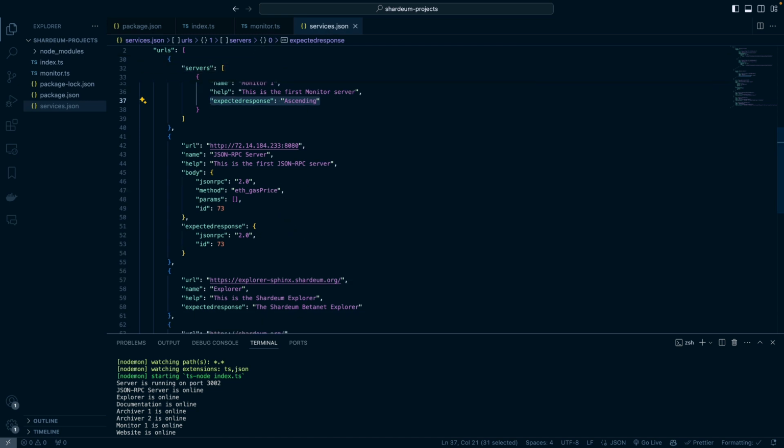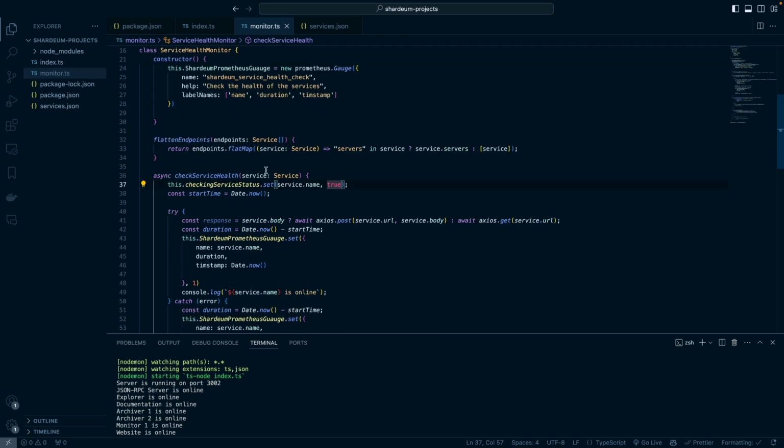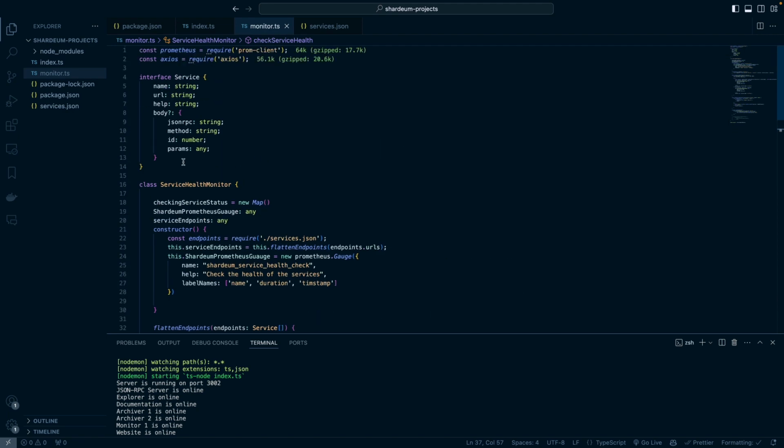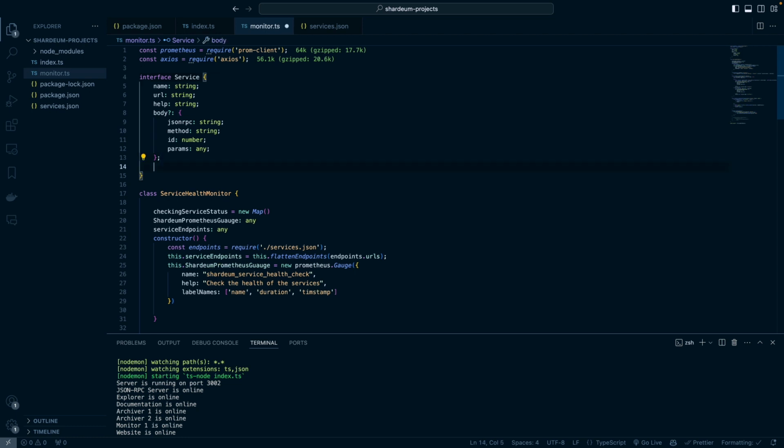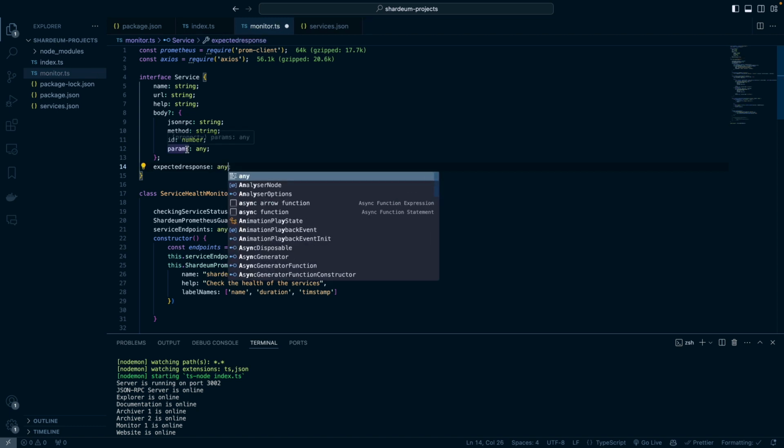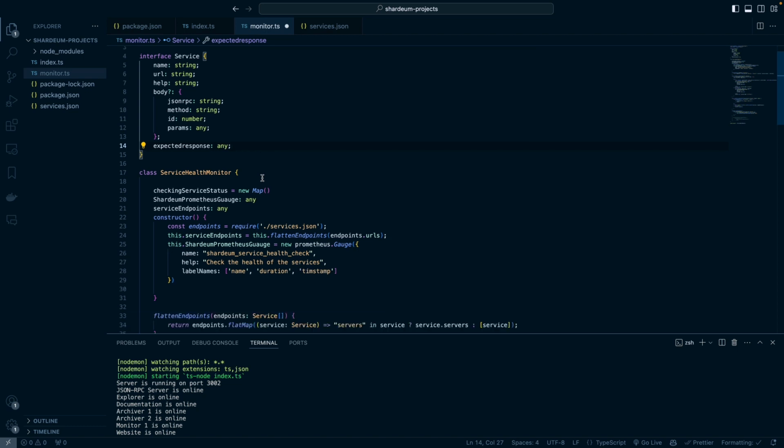And then what we want to do next is come back to our monitor.ts file, and we can add our expected response here. So we have expected response. Yeah, we can do any for now. Cool.